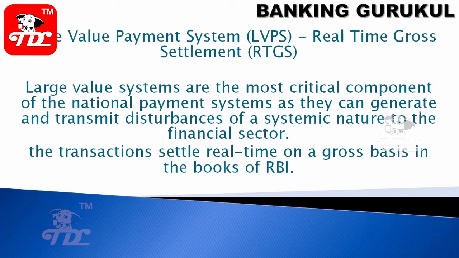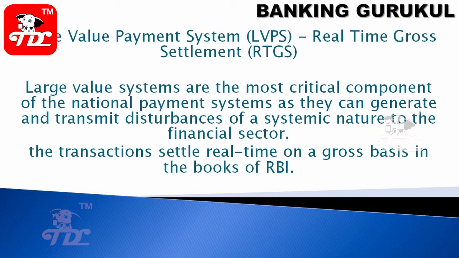So, large volume payment systems. An example is real-time gross settlement. Large volume systems are the most critical component of the national payment system, as they can generate and transmit disbursals of a systemic nature to the financial sector.